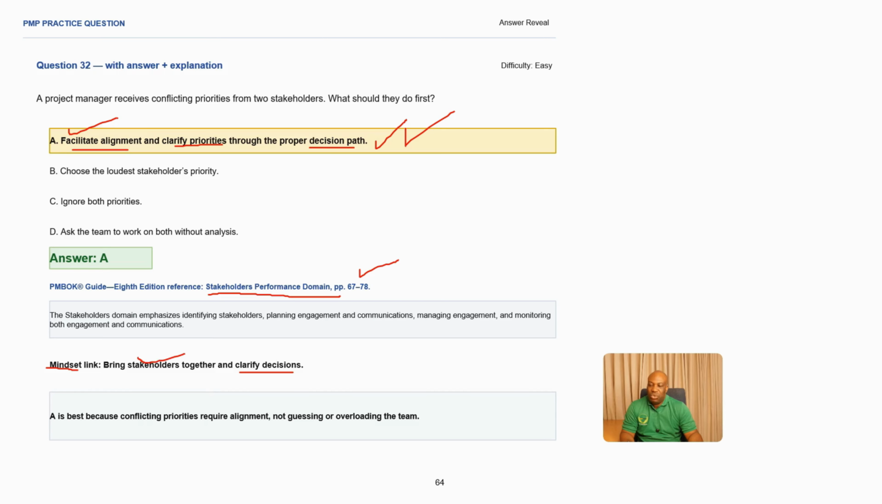So these are two stakeholders who are giving us competing or conflicting priorities. So the best is to bring these two together and have an alignment in terms of what needs to be done, making A the best answer, because conflicting priorities require alignment and not guessing. You should not be guessing or overloading the team. All right, making A the best answer.